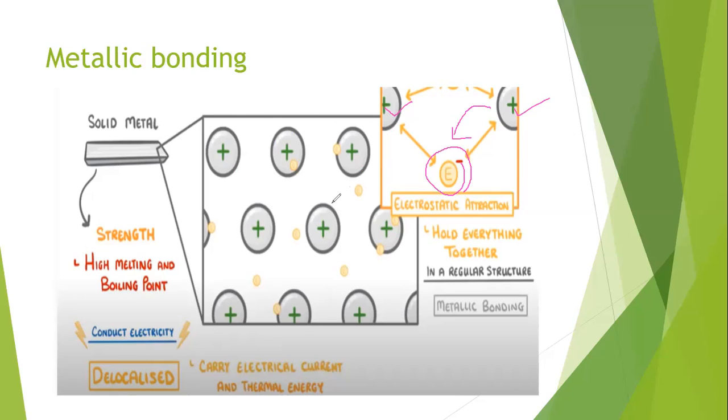And due to these free electrons between the nuclei of the metals, metals conduct electricity and metals conduct heat.